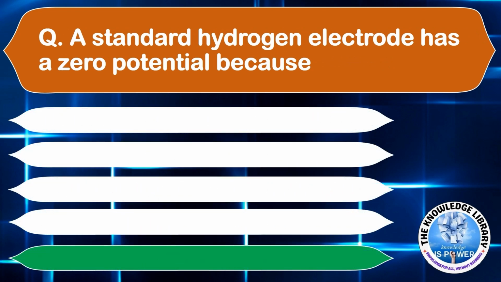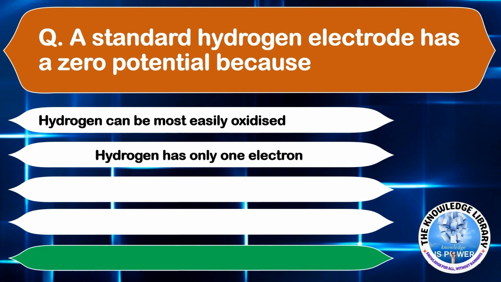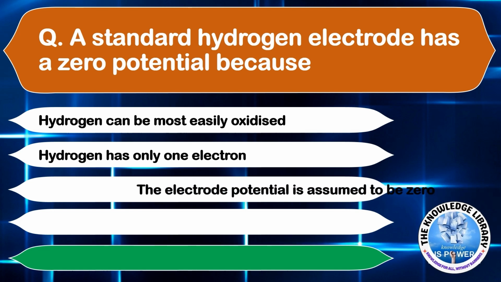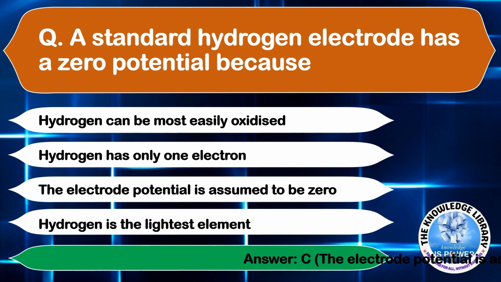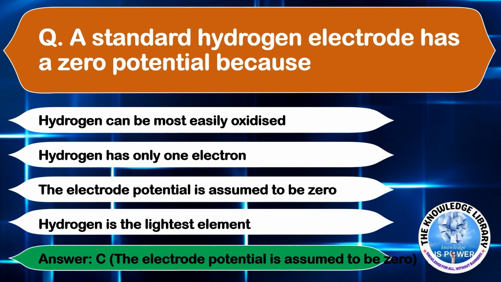A standard hydrogen electrode has a zero potential because option A, hydrogen can be most easily oxidized. Option B, hydrogen has only one electron. Option C, the electrode potential is assumed to be zero. Or option D, hydrogen is the lightest element. The correct answer is option C, the electrode potential is assumed to be zero. Moving on to the next question.